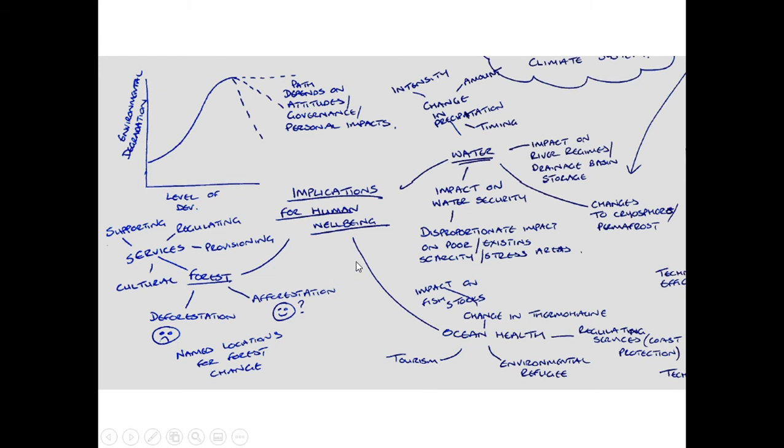So what are the impacts or the implications on human well-being? Well, again, there are many of these. When we look at the impact on the water cycle, the changes in the climate are going to change precipitation. The intensity, the amount, the timing of it is going to have a big impact on the availability of water for industry, for personal use, and for agriculture.